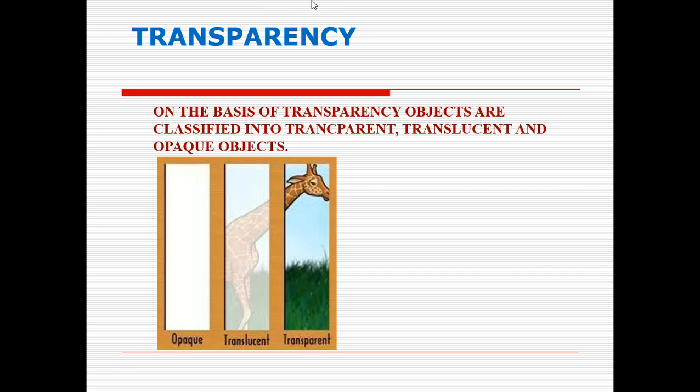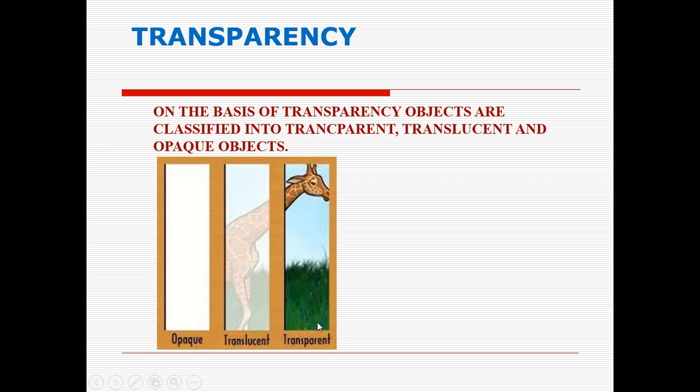Very good. Next one, transparent. With transparent material, you can see a complete picture through that material. For example, window glass. When you see through window glass, you can completely see the outside picture of nature, as you can see the giraffe picture here, right? So transparent means the substance completely allows light to pass through it, so the object behind that transparent material you can see completely, right?